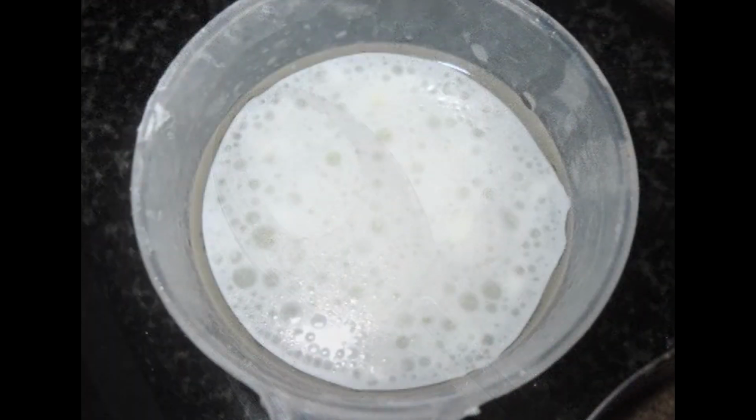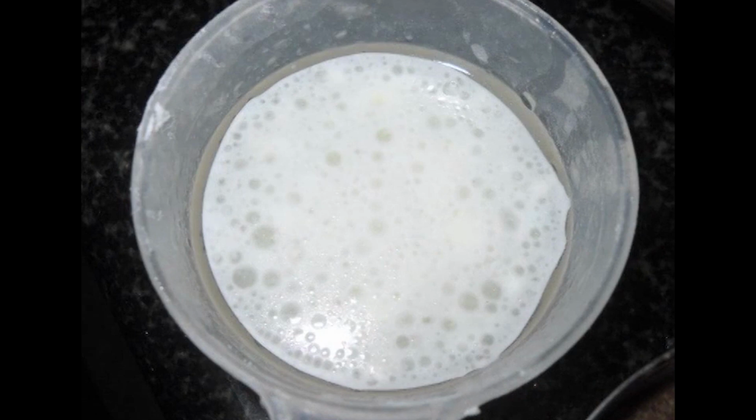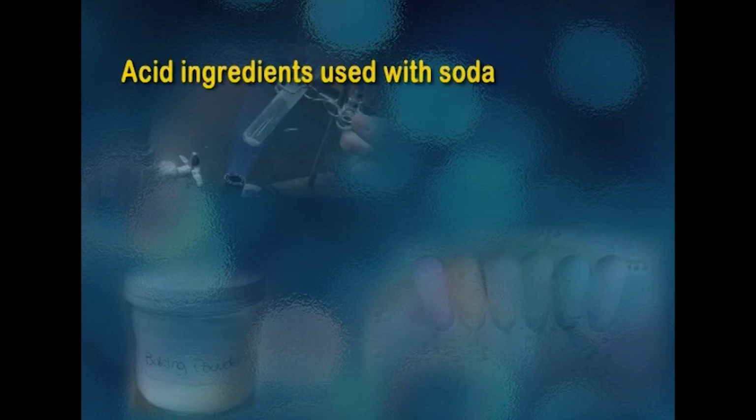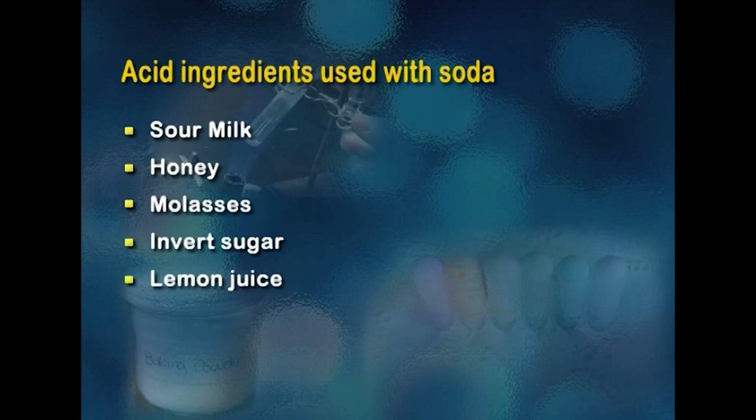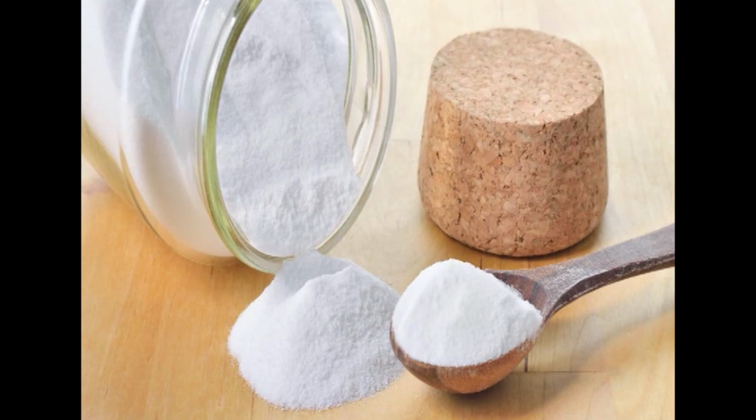A suitable quantity of acid is added so that a neutral residue is formed. Some of the acid ingredients which are used along with baking soda are sour milk, honey, molasses, invert sugar, lemon juice and buttermilk. Storage. Once opened, store all of these foods, especially baking soda, away from moisture.